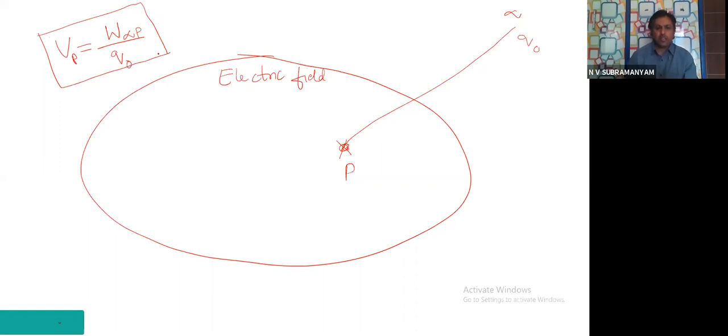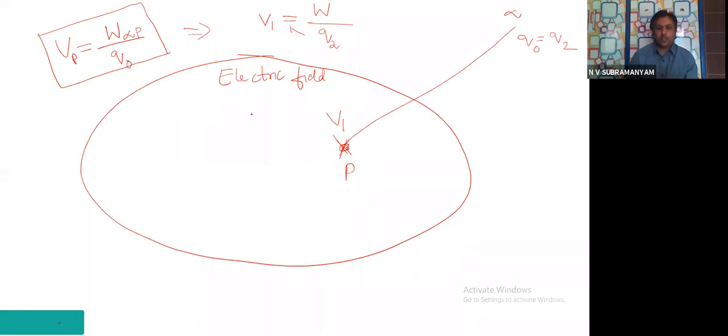Now apply the formula to our situation. In our situation, this Q0 is taken as Q2, and the potential at the point P I considered as V1. That means this formula I must now write as V1 equals work done, let us call it W, divided by charge Q2.